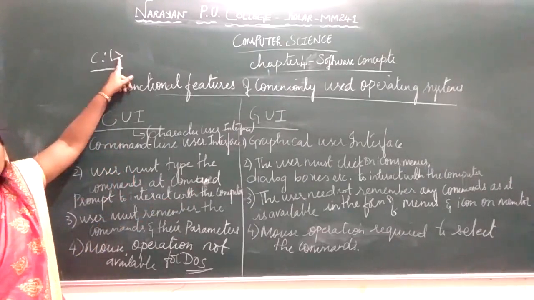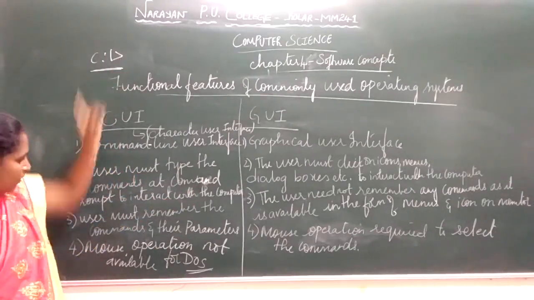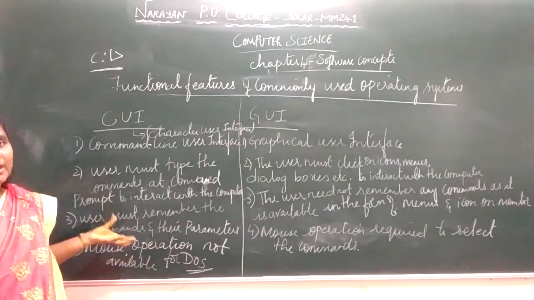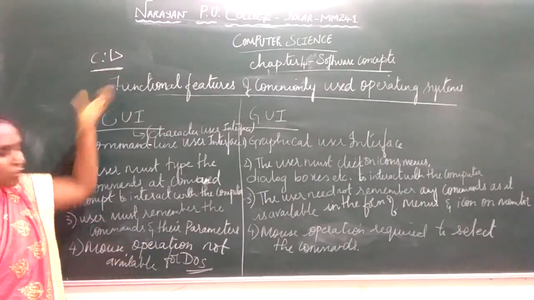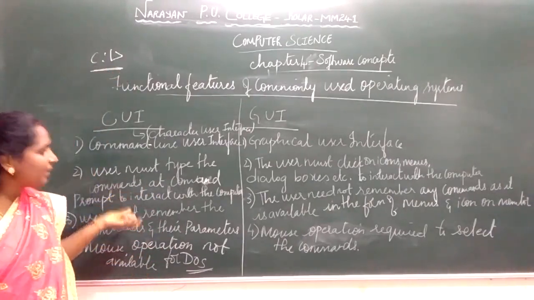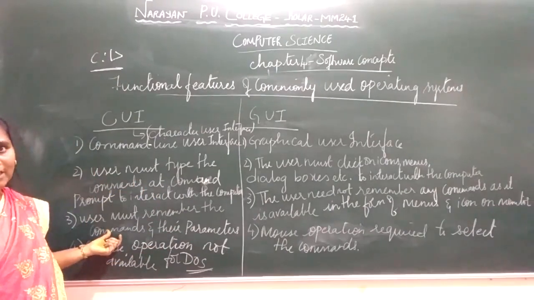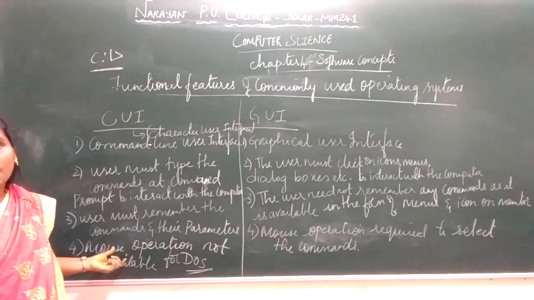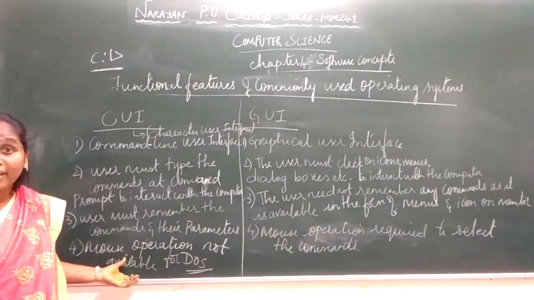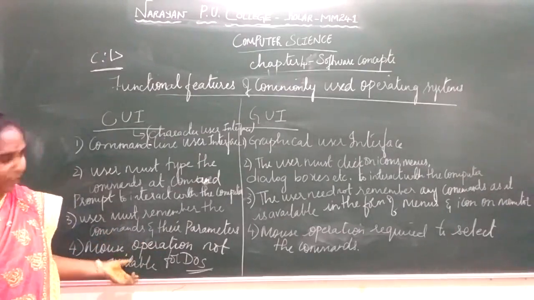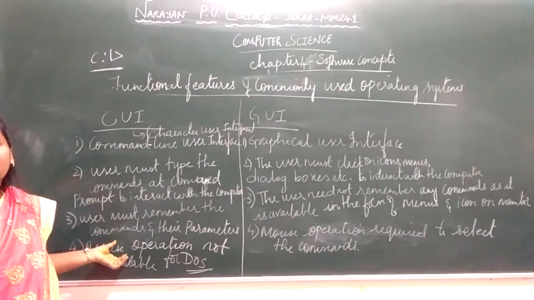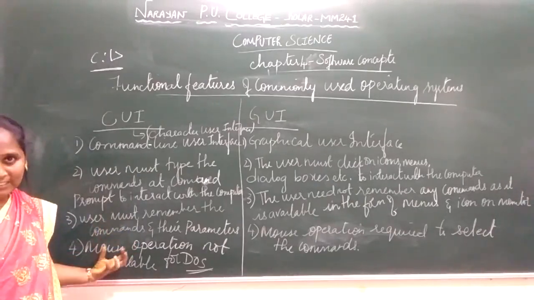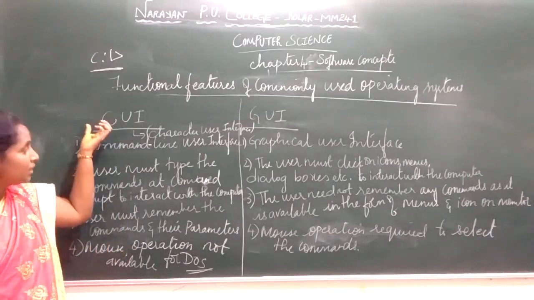This is the command prompt when you are using MS-DOS, the Disk Operating System. The user must remember the commands and all the parameters. Parameters are the conditions used with a particular command. There is no need for mouse operation when you are using DOS; everything is input through the keyboard. You have to type the command and remember it, as well as the parameters, in the command line user interface.